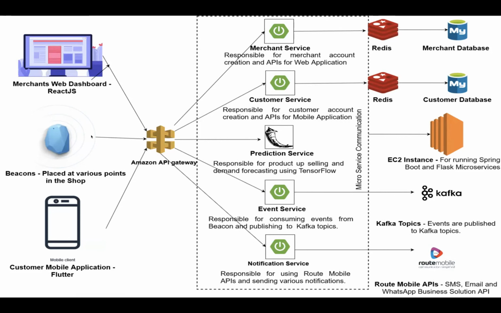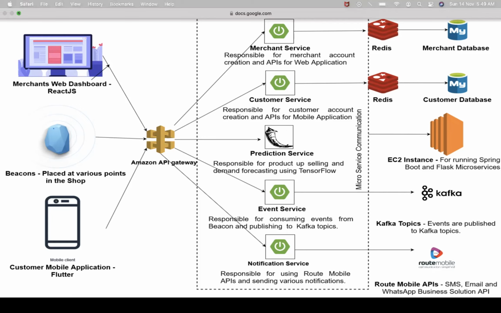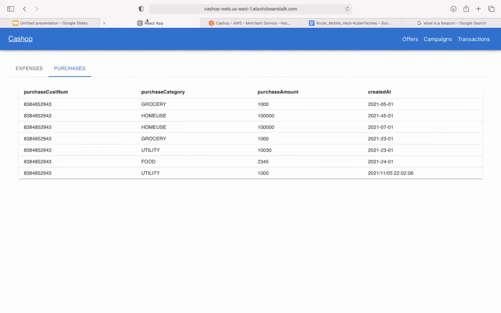So with those three interfaces in mind, we have the backend that's entirely written in Spring Boot with all these services. We're using Redis as our cache and MySQL as our database. Now, let's quickly jump on and look at our web app.